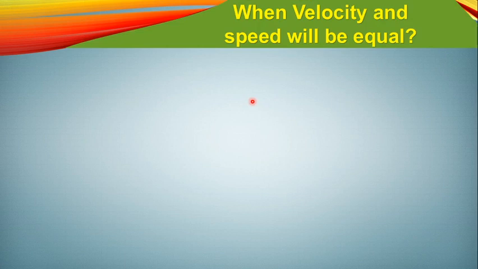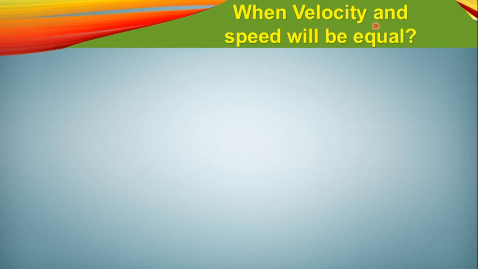Before explaining acceleration, let's review velocity and speed. We already knew about velocity and speed, but today we will see when the velocity and the speed will be equal.